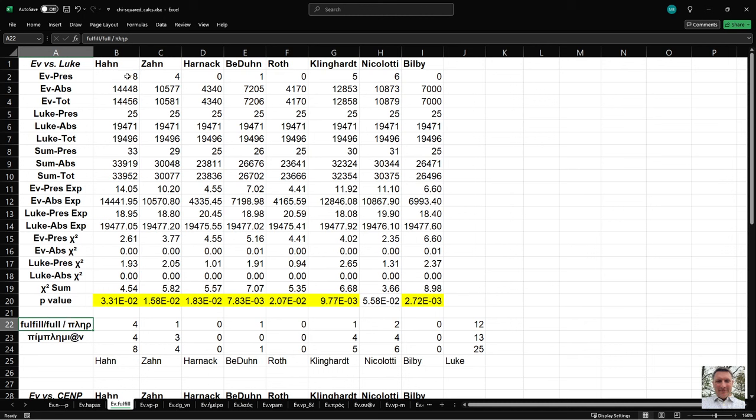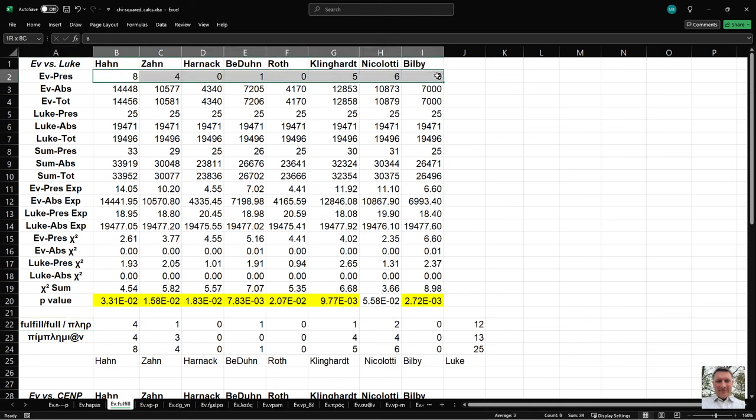What we find in Marcion's Gospels is a very low frequency, and that's across all editions. And yet in canonical Luke, it's present 25 times. That's a pretty high occurrence. If we run the chi-squared calculations and come up with a p-value, what we find is that every single reconstruction, Nicolodi's right on the cusp, not quite there but almost there in terms of statistical significance.